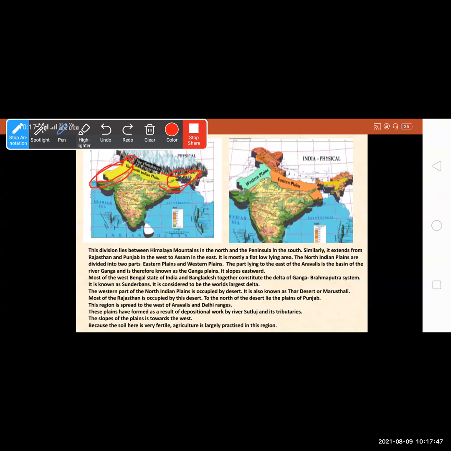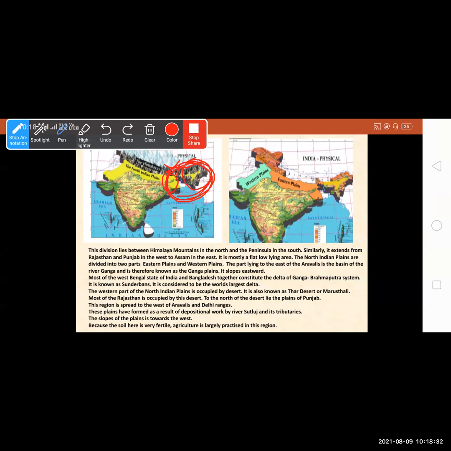The part lying to the east of the Aravallis is the basin of the river Ganga and is therefore known as the Ganga Plains. It slopes eastwards. Most of the West Bengal state of India and Bangladesh together constitute the delta of the Ganga-Brahmaputra system. So this part gets water from the Brahmaputra river, and this one gets water from the Ganga river.